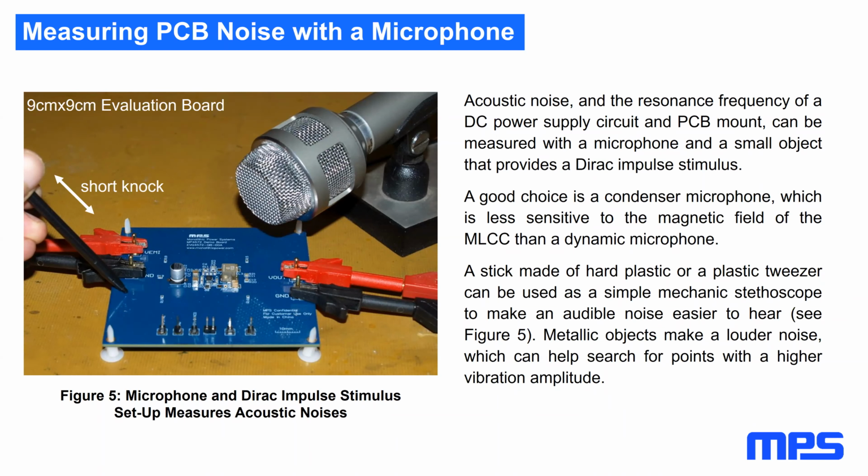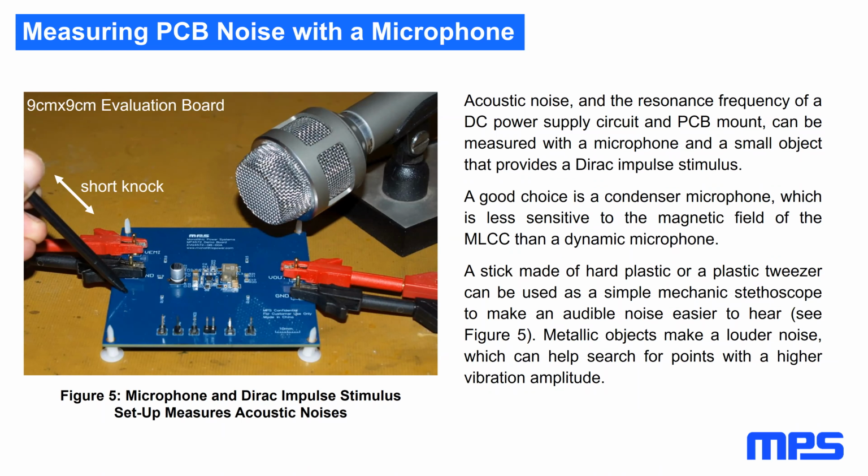Acoustic noise and the resonance frequency of a DC power supply circuit and PCB mount can be measured with a microphone and a small object that provides a Dirac impulse stimulus. A good choice is a condenser microphone, which is less sensitive to the magnetic field of the ceramic capacitor than a dynamic microphone.